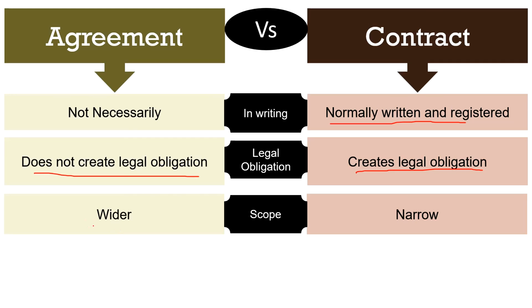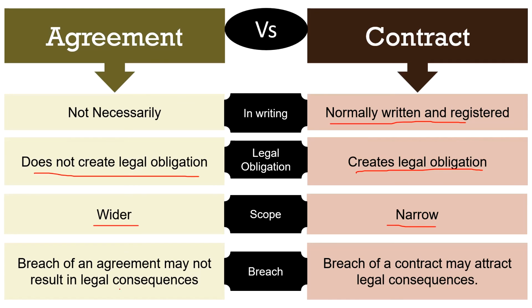Next, because all the contracts are agreements too, as they contain the basic elements of an agreement, the scope of an agreement is comparatively wider than a contract, whereas every agreement is not a contract because not all of them have legally binding tendency. So, the scope of a contract is narrow. Next, breach. Breach of an agreement by any party may not result in legal consequences, whereas breach of a contract may attract legal consequences because it is legally binding in nature.